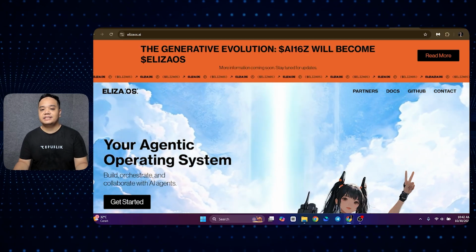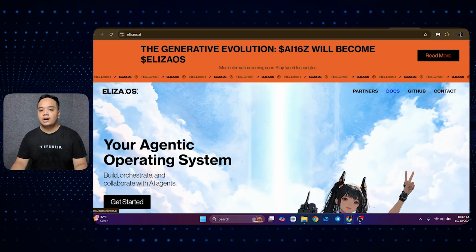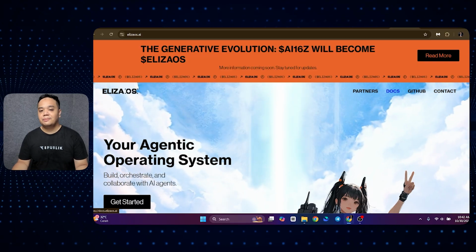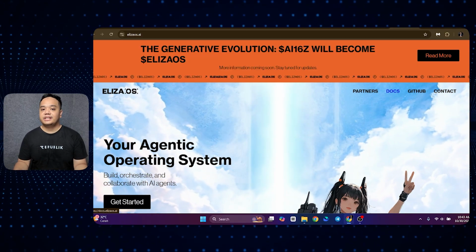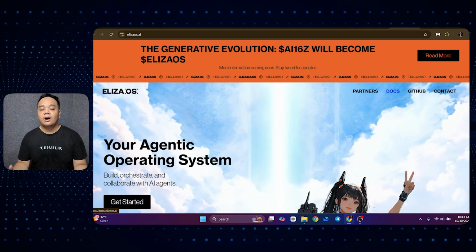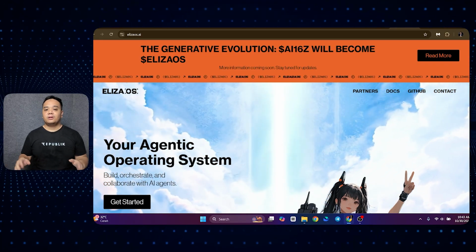If you don't know where to start, you can start by using the Eliza OS as your framework to create your own AI agent. All you need to do is just click the docs and then ask AI to help you build your own AI agent. The AI that you can use is average AI, such as ChatGPT or Gemini. And after that, you're all set.